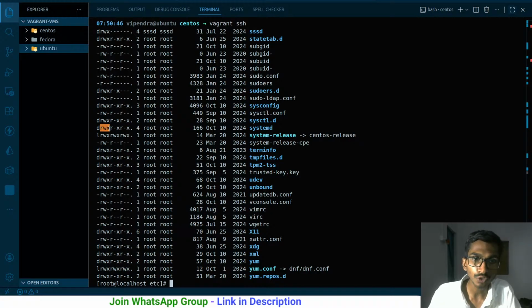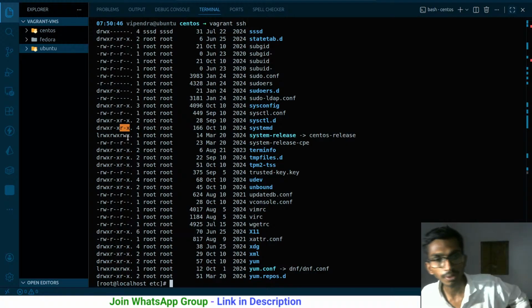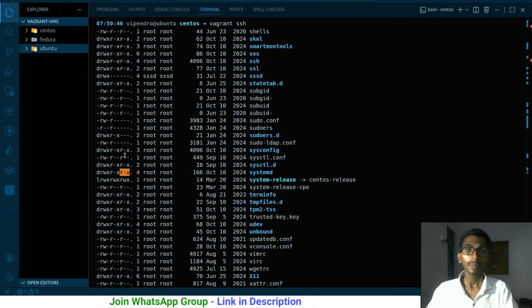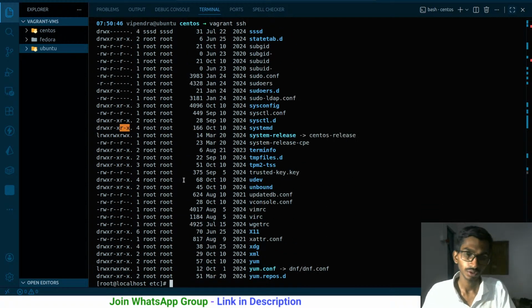And just after that, you have 3 characters for the root user, 3 more for the group, and lastly for the others. We are going to talk about all these things when we reach the permission section. But this is how you get the things. Okay, pretty simple. We have gone through it. And if I say ls, it will just give me the same result.